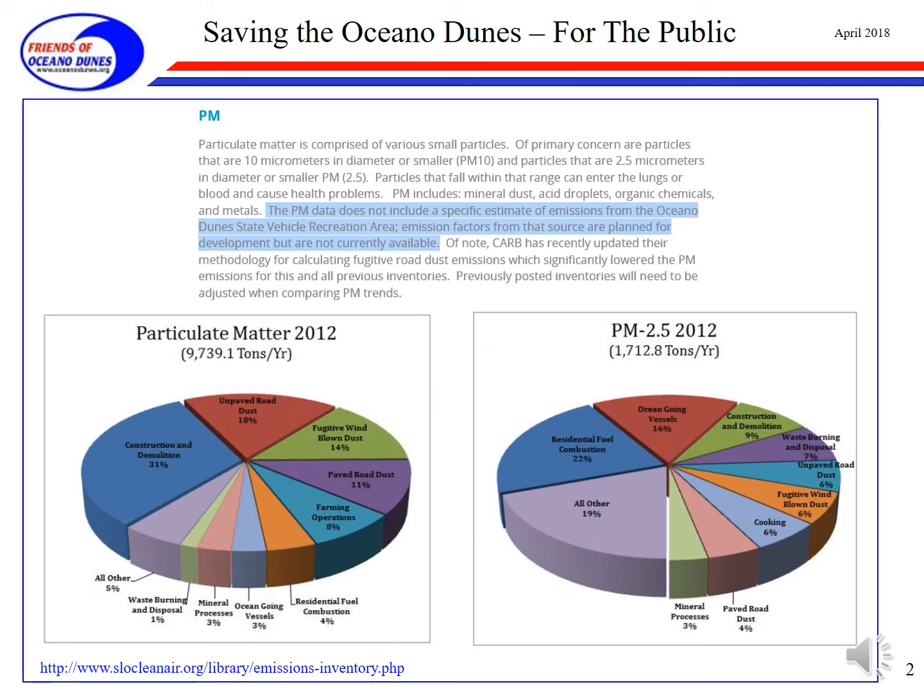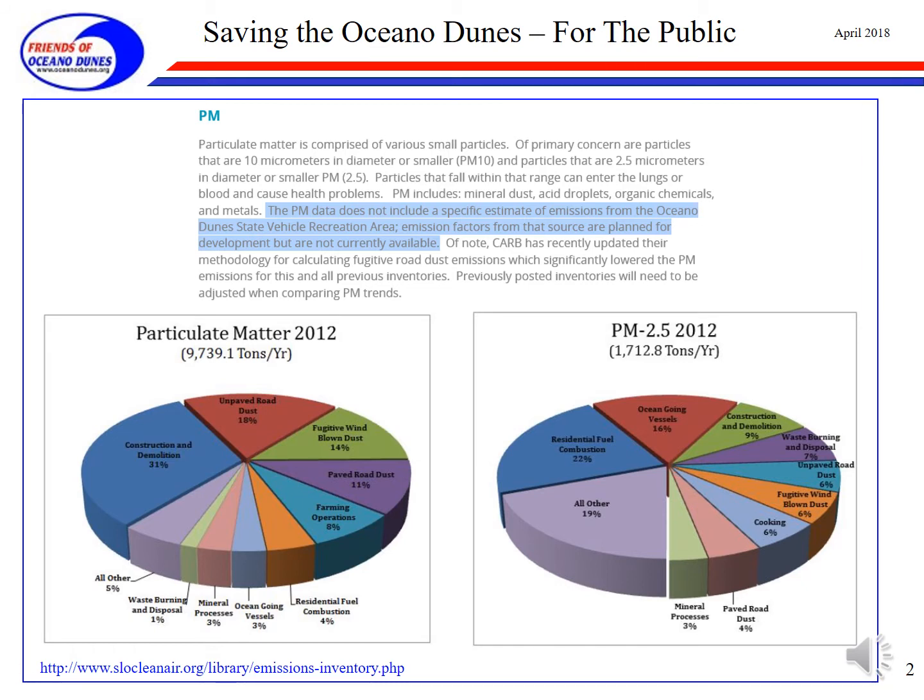The data on this slide is from the Air Pollution Control District's website. The link is at the bottom left. This is a pie graph showing the inventory of particulate matter. In the paragraph above, it says the PM data does not include a specific estimate of emissions from the Oceano Dunes State Vehicle Recreation Area. Emission factors from that source are planned in development but are not currently available.